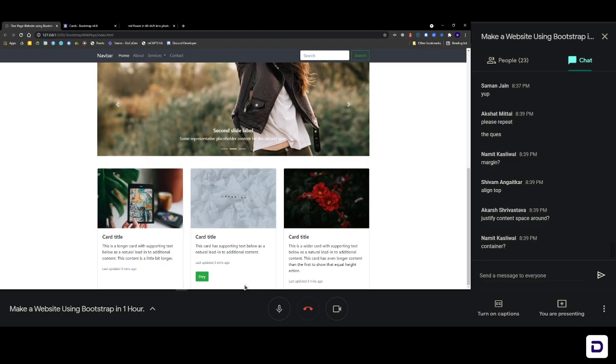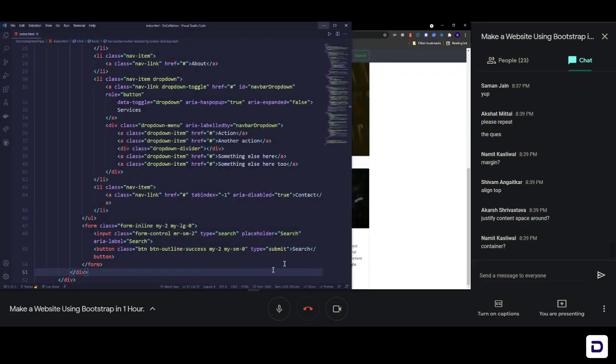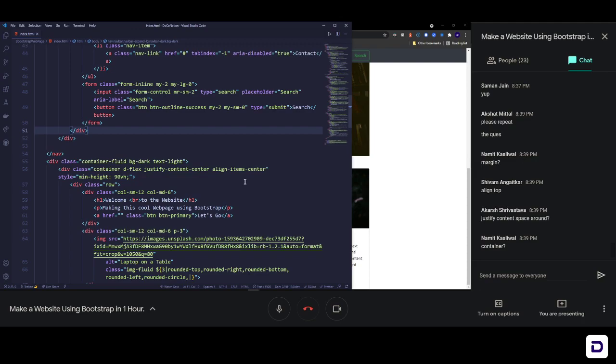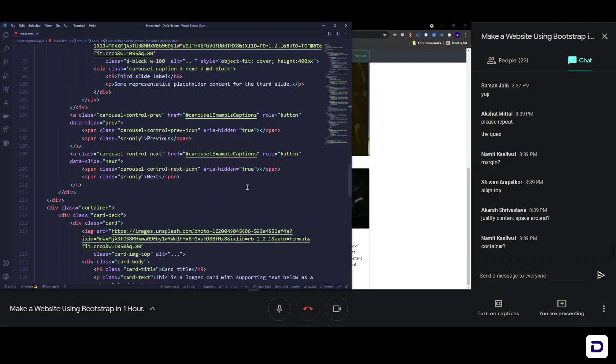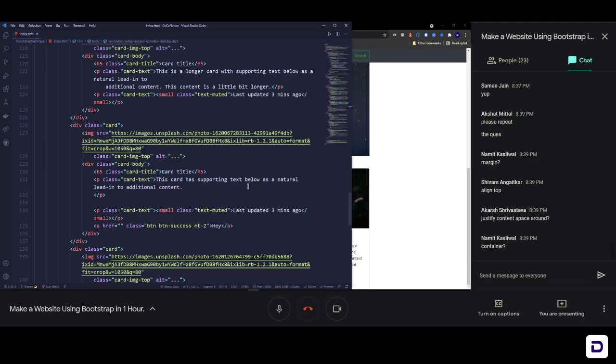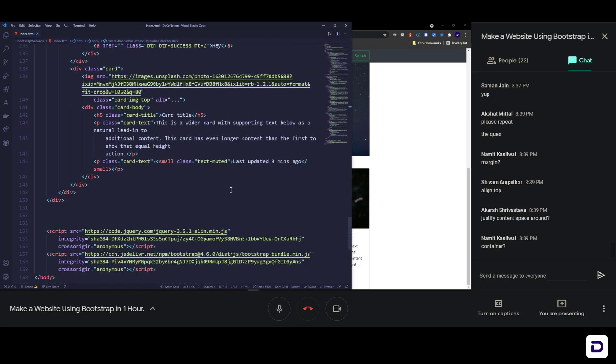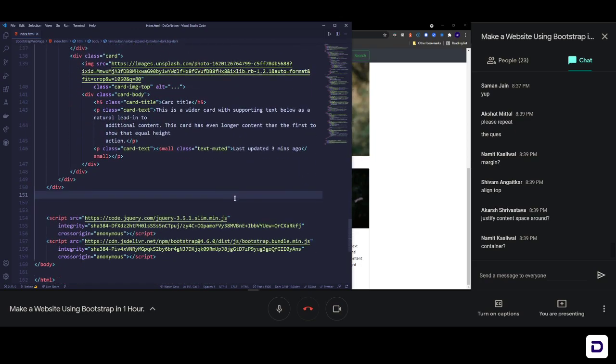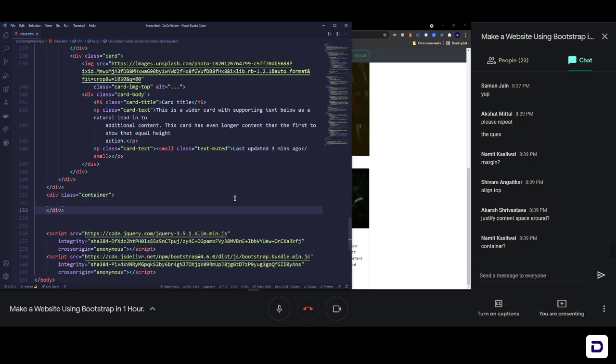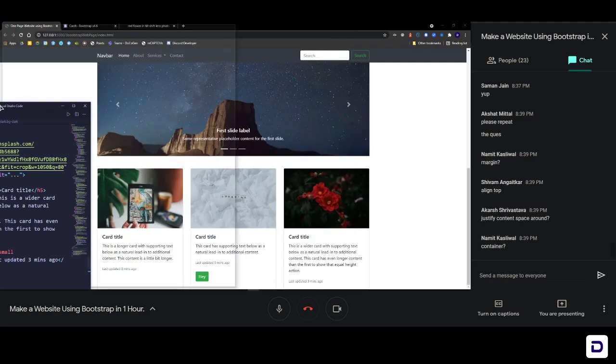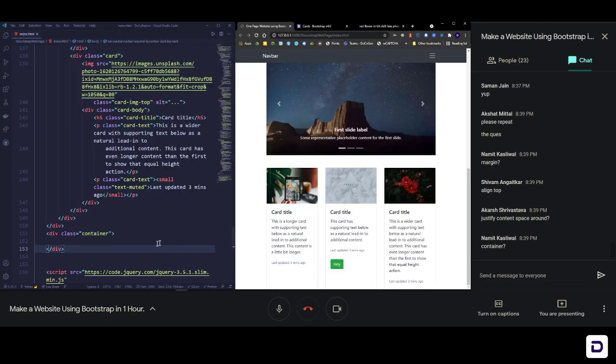And for that I'm not gonna copy any code. I'm just gonna make it in front of you so that you know how to use the classes also. The thing that I talked about, row and column, that is the only thing that we'll be using here. So let's do it. The first thing is a container. So dot container, enter. You have a container. Let me bring it back to that position. Okay, so we have a container.